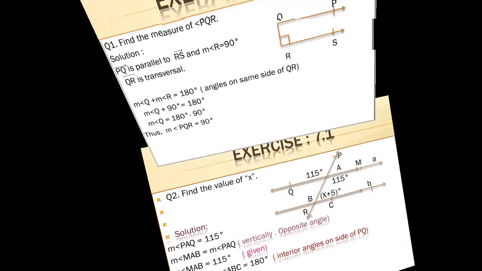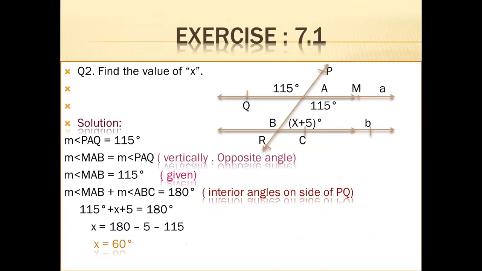Yes, question number 2. Find the value of x. Now in this question, clearly two parallel lines and one transversal are intersecting them. The lines are A and B, two parallel lines. 115 degrees lies on line A and (x plus 5) degrees lies on line B. We calculate the value of x.